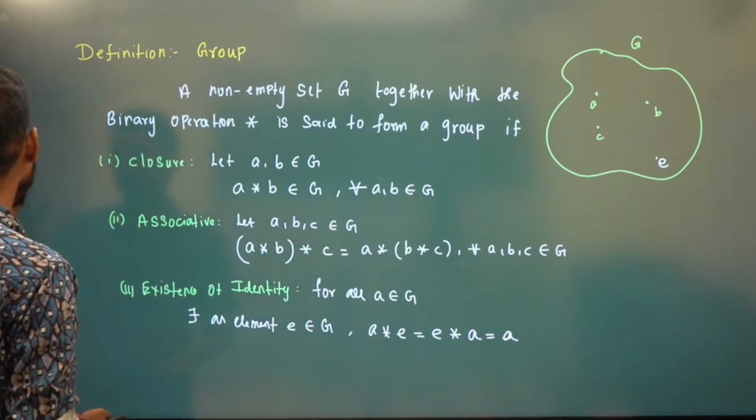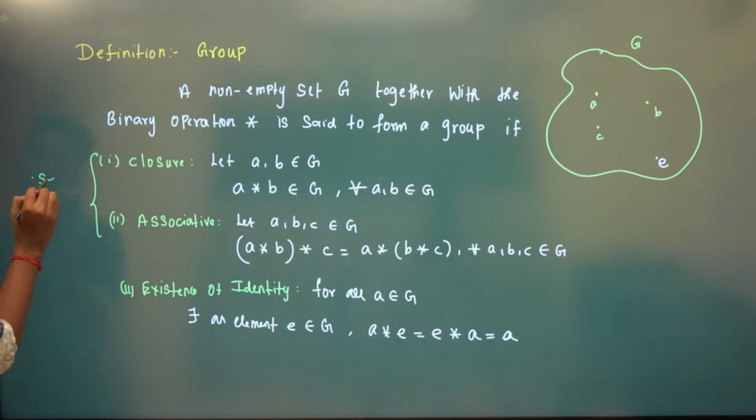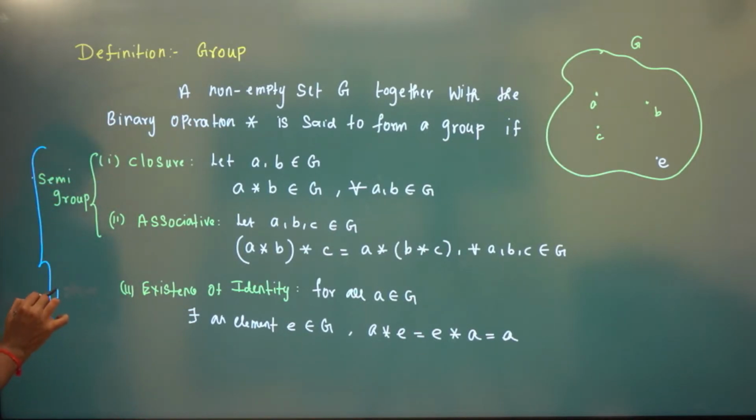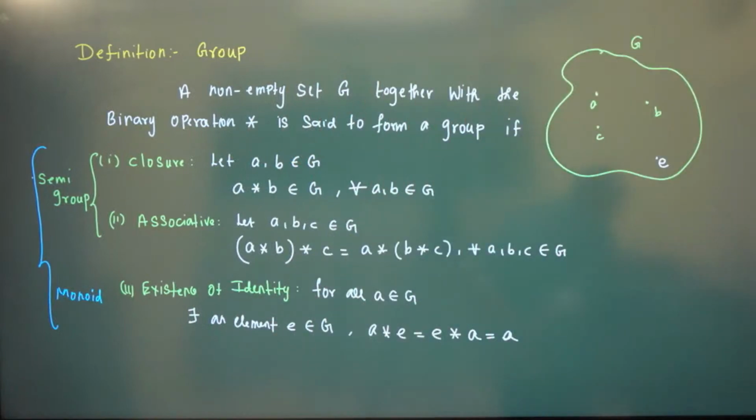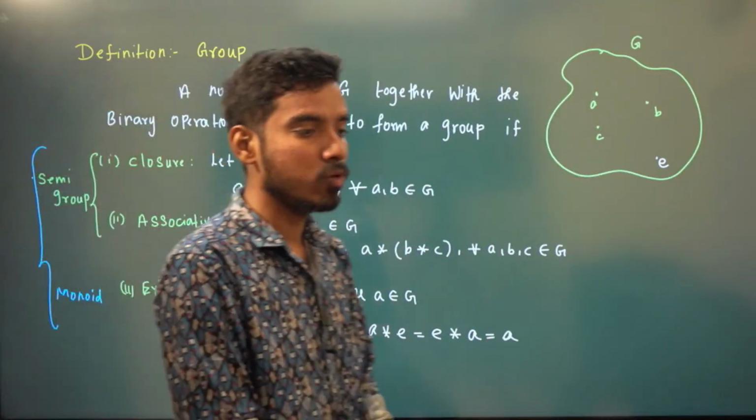So if it satisfies only the first two conditions, it is called a semi-group. If it satisfies only the first three conditions, it is called a monoid. And if it satisfies four conditions, it will be a group. Is it clear up to now? Can we do some examples?